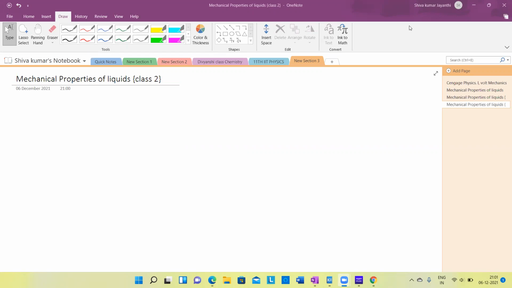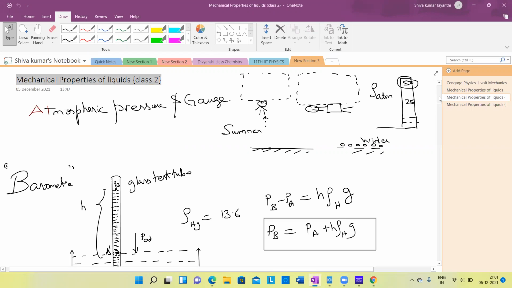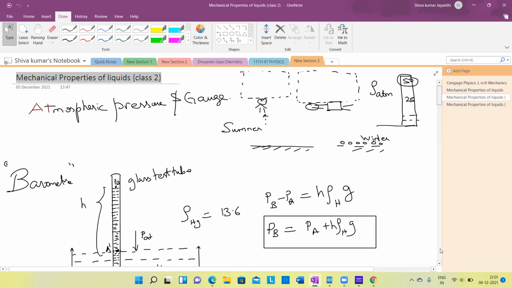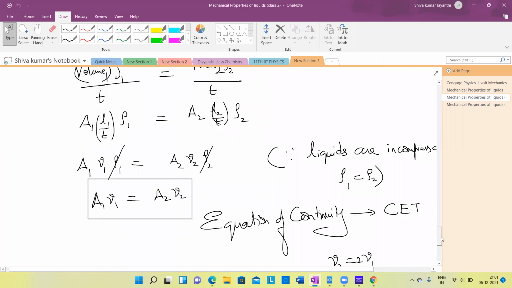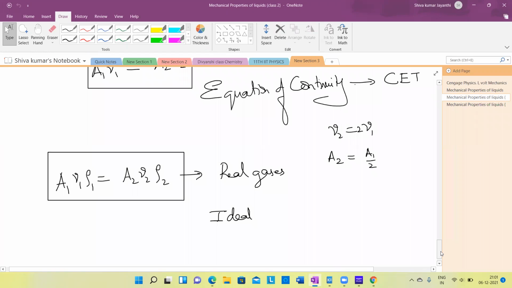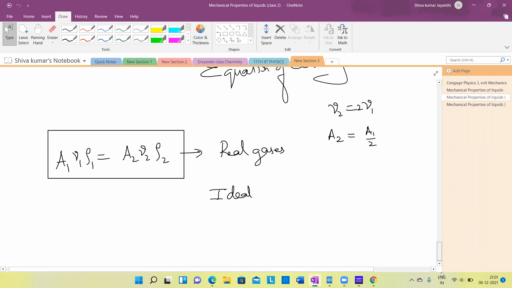So today's class, let me recall yesterday we have done the concept of equation of continuity. A1 V1 rho 1 is equal to A2 V2 rho 2 if the fluid is incompressible. Generally all fluids are incompressible only. Fluid in the sense liquids are incompressible, but gases are compressible. So if the fluid is incompressible, then rho 1 is equal to rho 2 because the density doesn't change. Then A1 V1 equals A2 V2, which is basically the equation of continuity.